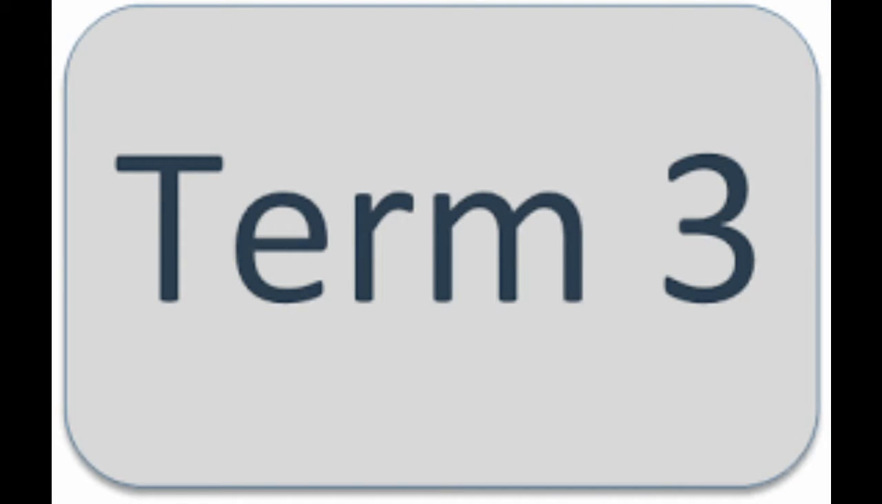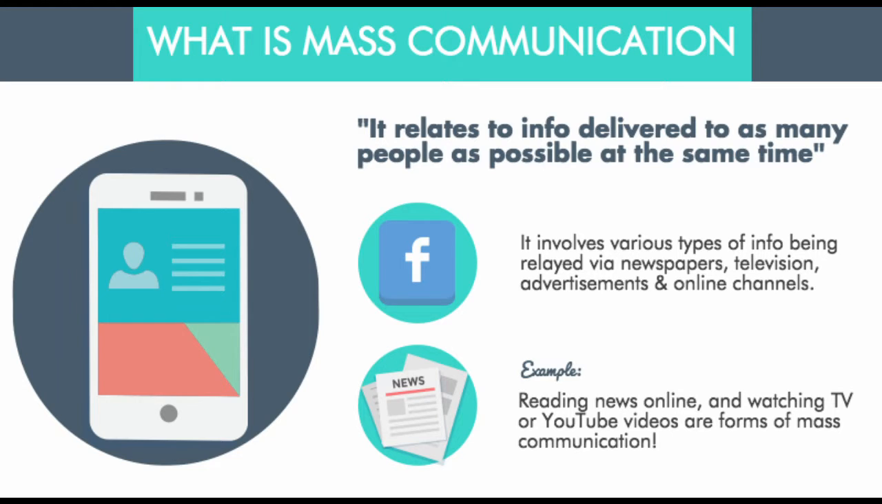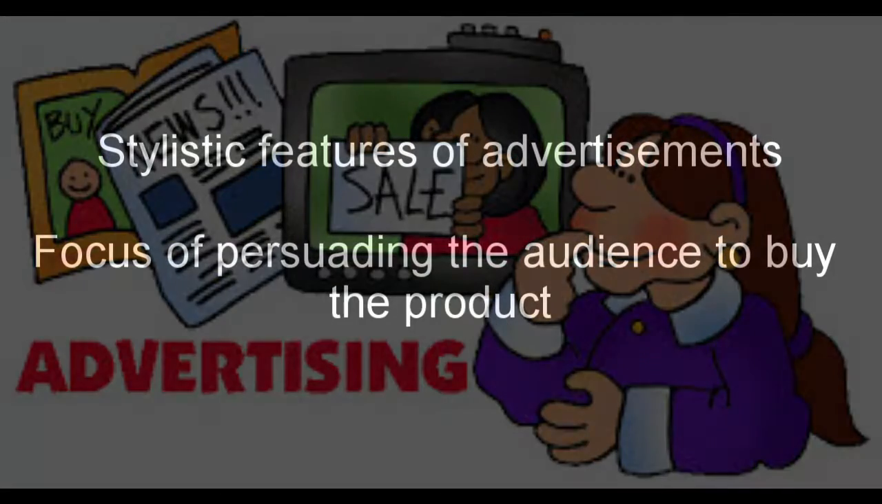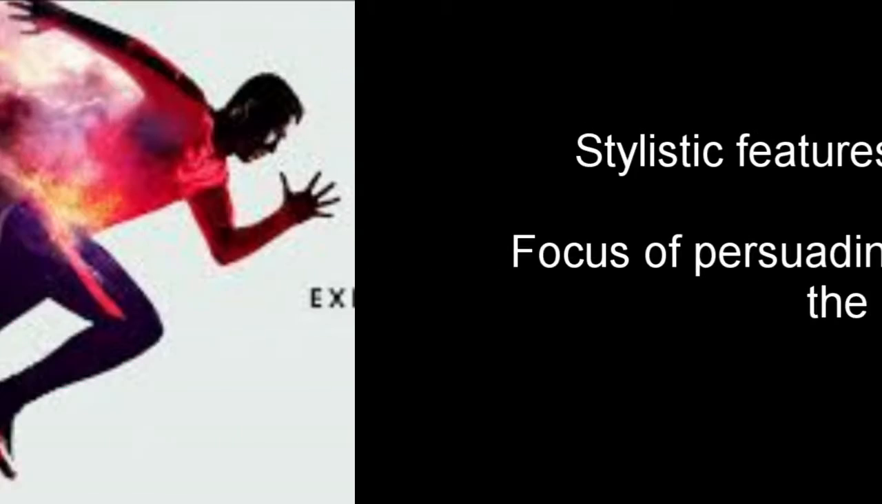Since the beginning of Term 3, we have been working on Part 2. Part 2 in this case is about language and mass communication. There are many ways of mass communication that use language, such as television, radio, advertisements, and journalism. Usually an advertisement has many stylistic features that are very important for persuading the audience to buy the product.